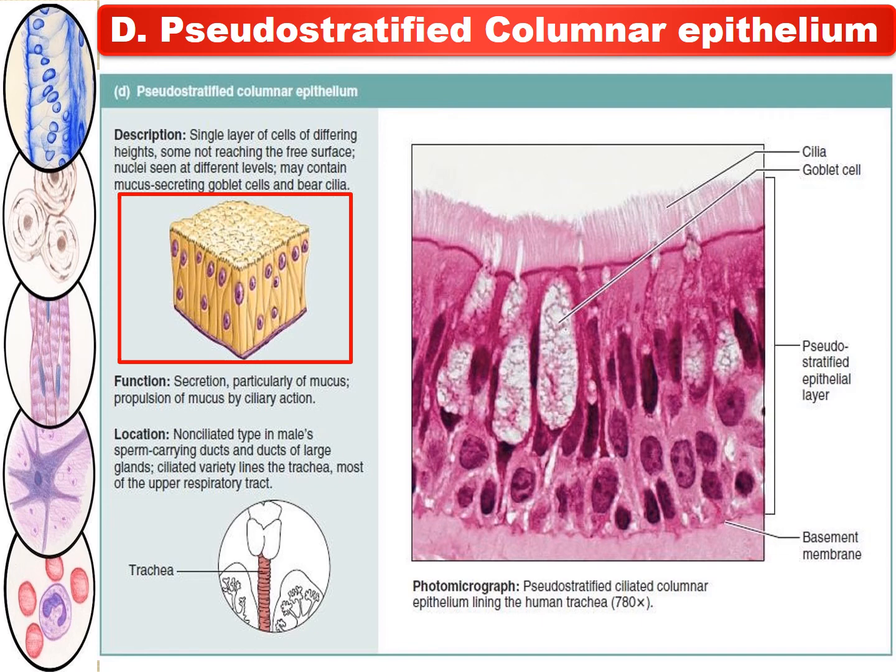Then the location of this pseudostratified columnar epithelium: the non-ciliated type is in the male's sperm-carrying ducts and ducts of large glands. Then the ciliated variety lines the trachea and most of the upper respiratory tract. Here in this diagram, it is seen the presence of goblet cells, cilia, and the basement membrane. Between that, a pseudostratified epithelial layer is there. It is clearly seen in this original specimen.